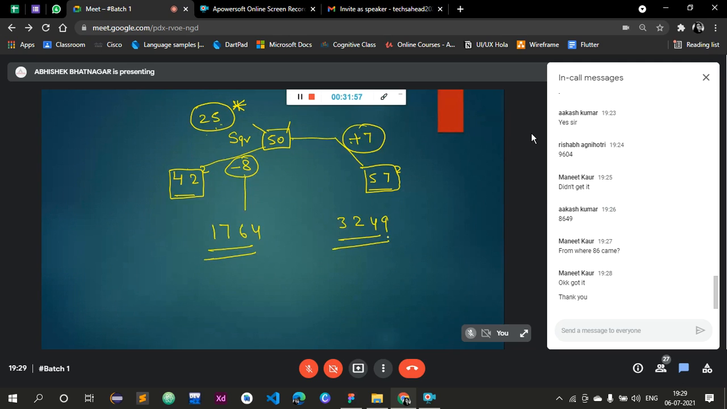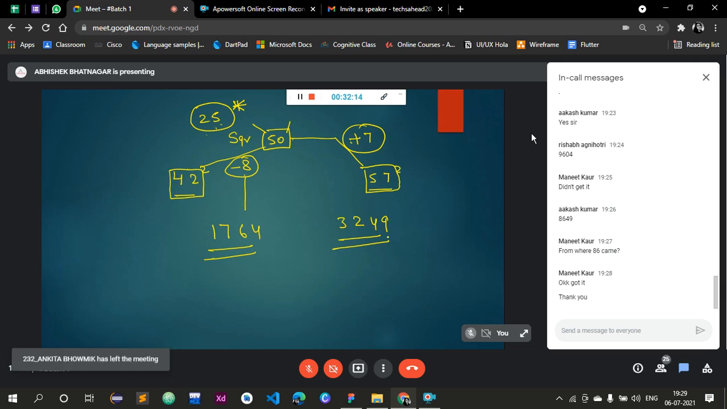Now check 99. The difference from 100 is minus 1. Step 1: 99 minus 1, that is equal to 98. And the square of 1 is 1, but what we will put is 01, because we have to take 2 digits in the last. So the answer is 9801. Clear now?